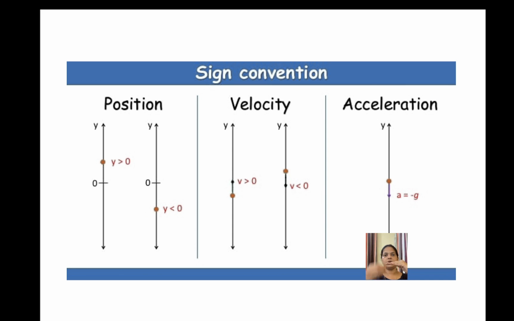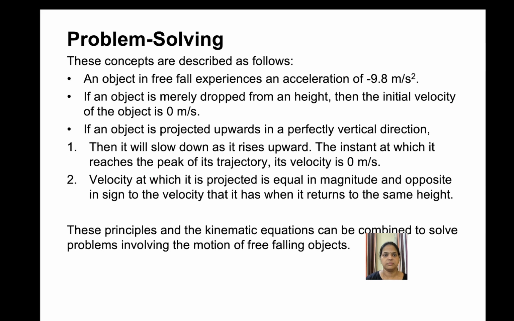If we are throwing the ball upward, then the velocity direction is upward, positive y direction, so it is chosen to be plus v. If we are dropping the object, then the velocity is minus v. In the case of free fall, the acceleration is due to gravity. It always attracts the object towards the center of the earth, so the acceleration is negative, minus g.